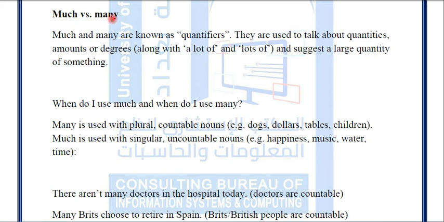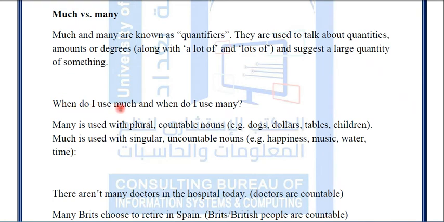Now we have much and many. Much and many are known as quantifiers. They are used to talk about quantities, amount or degrees, along with a lot of or lots of, and suggest a large quantity of something.